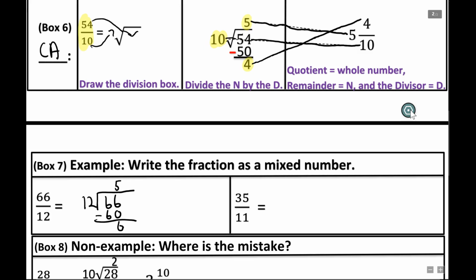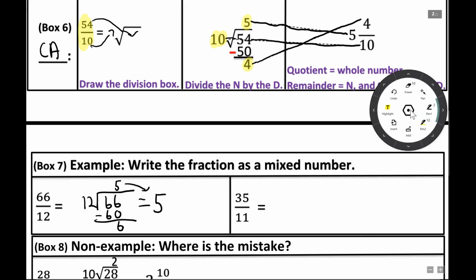Sorry, 6 minus 0 is 6, and then 6 minus 6 is 0. So I do get 5, and I get a remainder of 6. But remember, instead of saying remainder, we're going to write this a little bit differently. So I'm going to write 5. That's my whole number. Remember, our quotient equals a whole number. That's how I got the 5 over there.